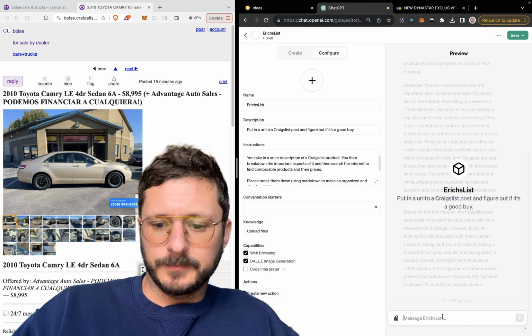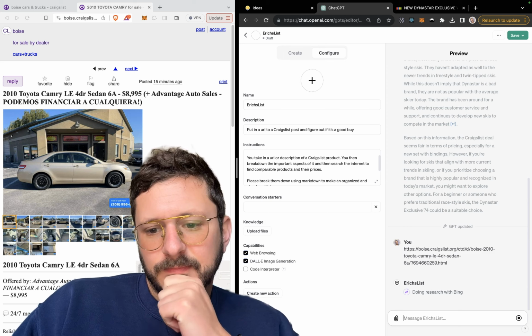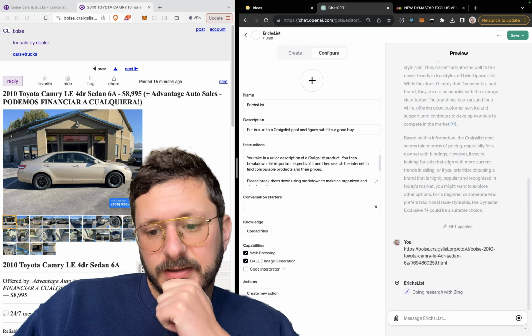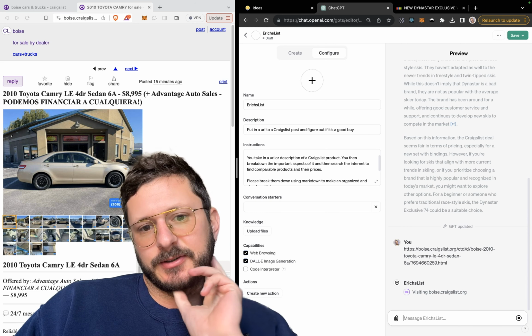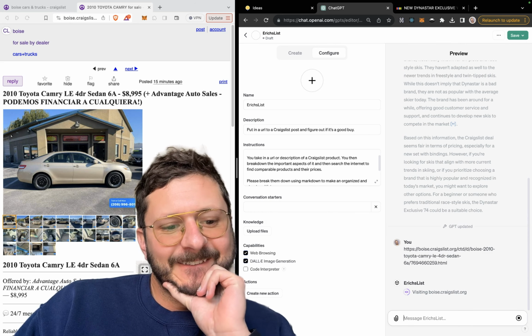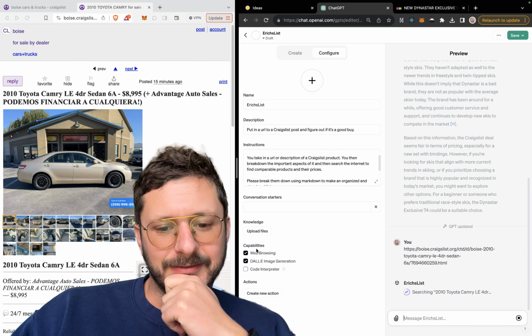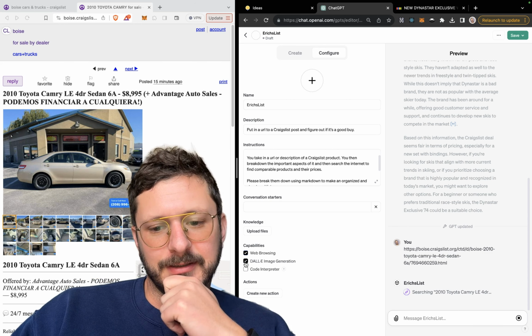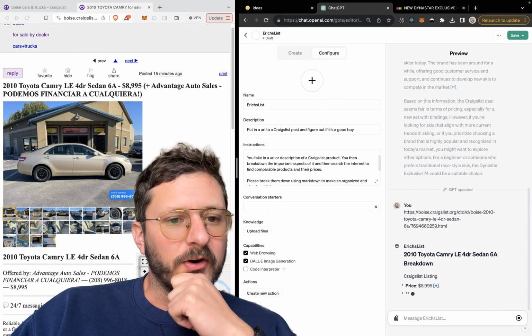Let's see how it works with the car. It's pretty great that it can just kick right in and start doing research. We really don't need image generation in here, so I'm going to take that off at the next one. Let's take a look at this car.